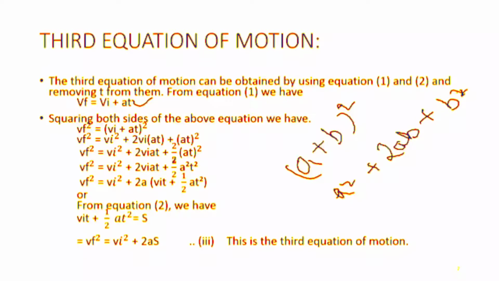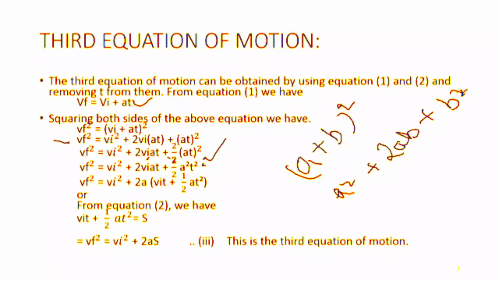From equation number 1, on the right hand side we have Vi plus at. So Vi is equal to a and at is equal to b. Now we can solve the formula. So it becomes Vf squared equal to (Vi plus at) whole squared. Now we solve it, and it becomes Vf squared equal to Vi squared plus 2Vi at plus (at) whole squared. Another step: Vf squared equals Vi squared plus 2Vi at plus 2 upon 2 a squared t squared. We multiply and divide by 2 to balance the equation.